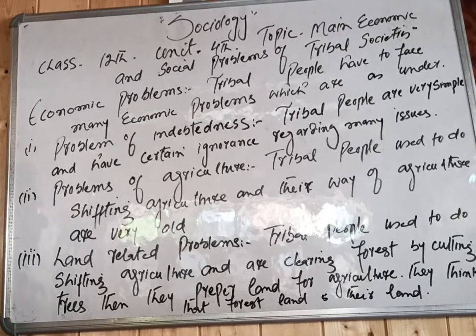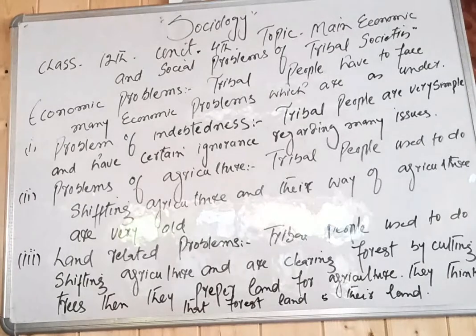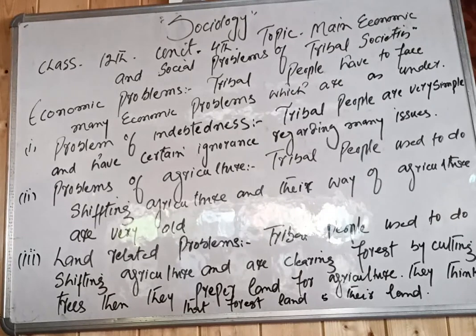They have a limited society. Their social contacts are very limited, and they almost keep to themselves. They depend on forests, taking every advantage of their livelihood from the forests. Now we will see the problems. The first problem, which I have written on your board, is the problem of indebtedness.